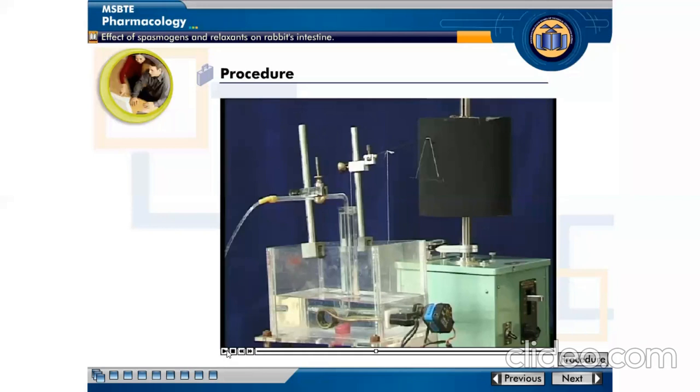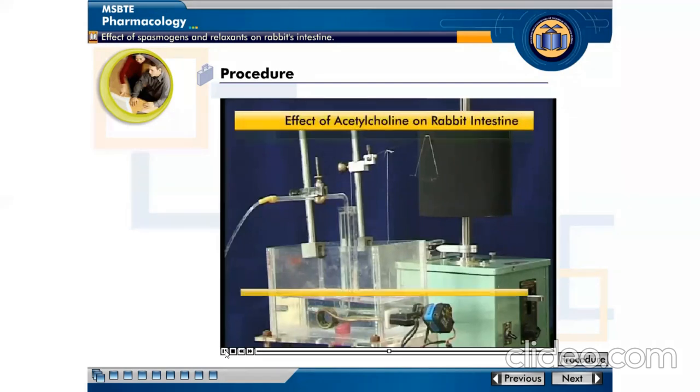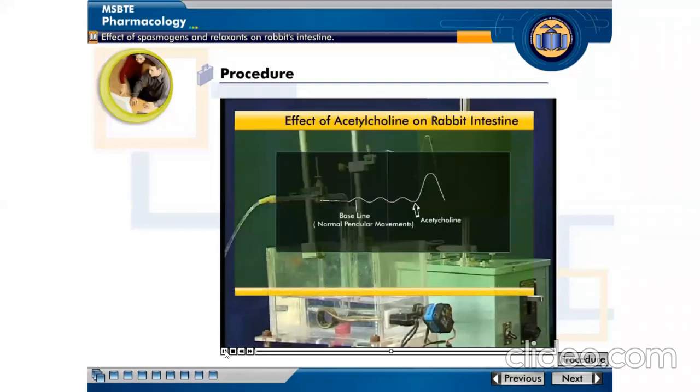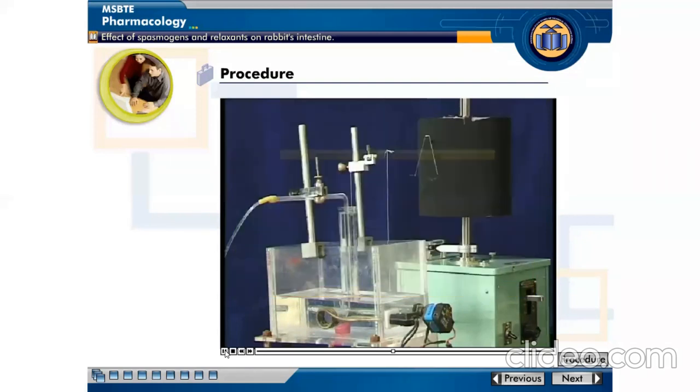Firstly, inject the stock solution. For 30 seconds you will observe upward movement of the tip of the frontal writing lever. This indicates an increase in tone and contractility of the preparation.